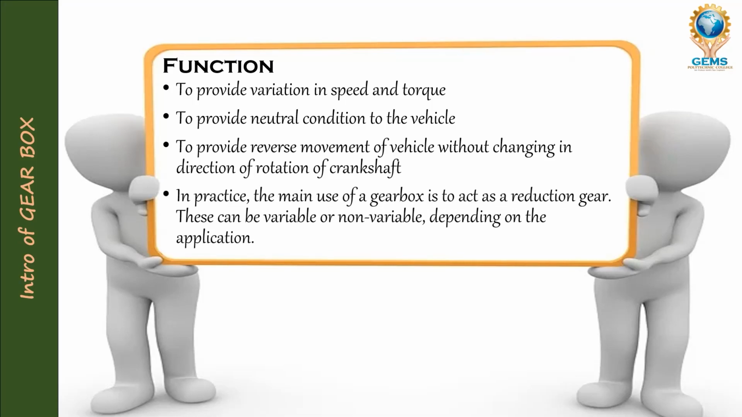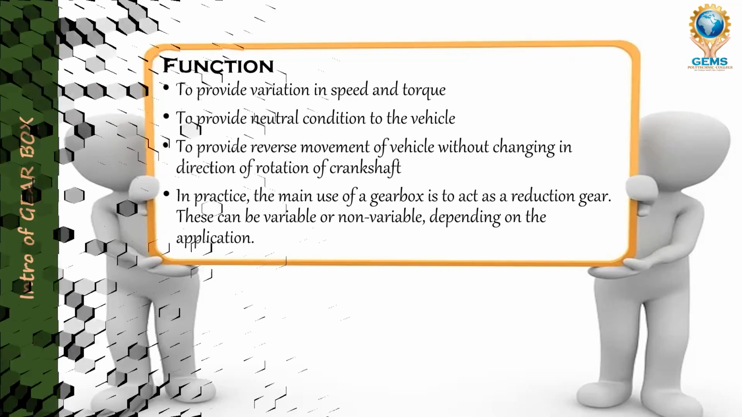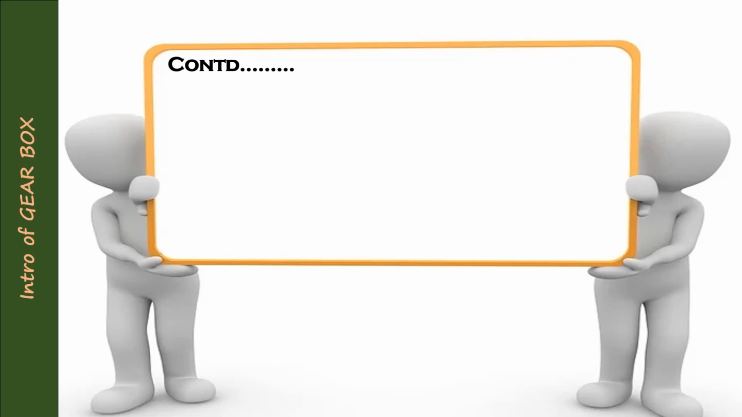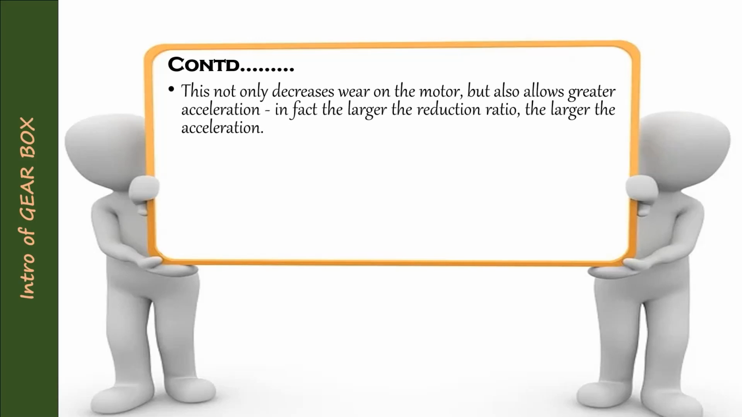In practice, the main use of the gearbox is to act as a reduction gear. This can be variable or non-variable depending on the application. The same function is continuing. So this not only decreases wear on the motor but also allows greater acceleration. In fact, the larger the reduction ratio, the larger the acceleration.